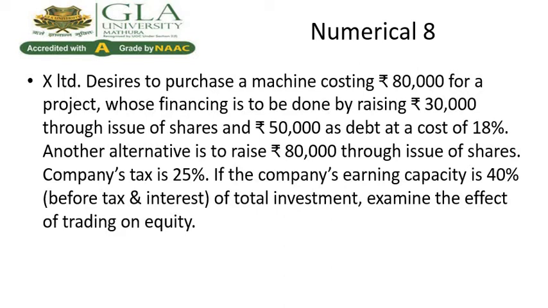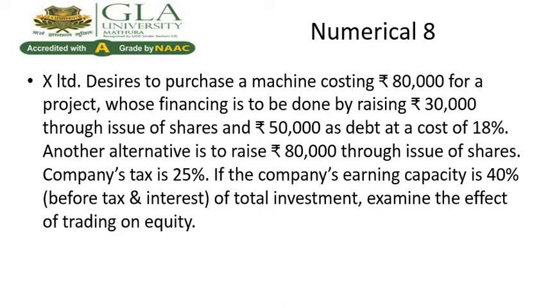Here we have two alternatives. One is when we raise 30,000 as equity and 50,000 by the debt at the rate of 18%, or in case of another alternative where we raise 80,000 rupees by the equity only, and EBIT is 40% of total investment. 40% of total investment in the sense we have invested 80,000 rupees and 40% of 80,000 is 32,000 rupees. 80 into 40, that is 32,000 rupees.